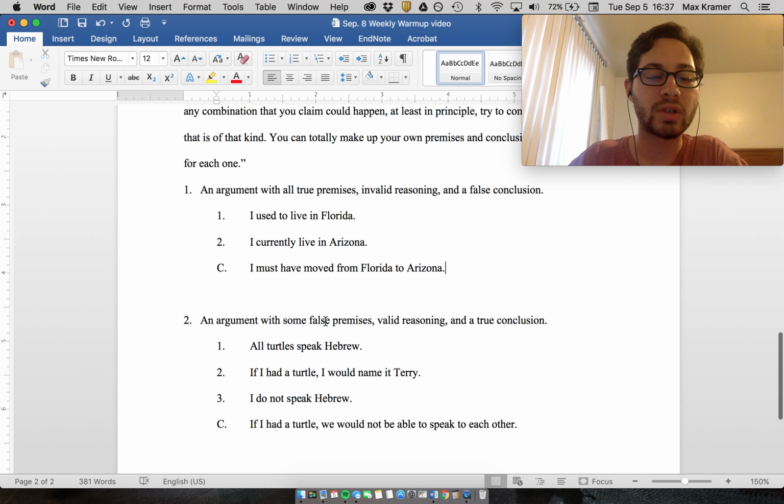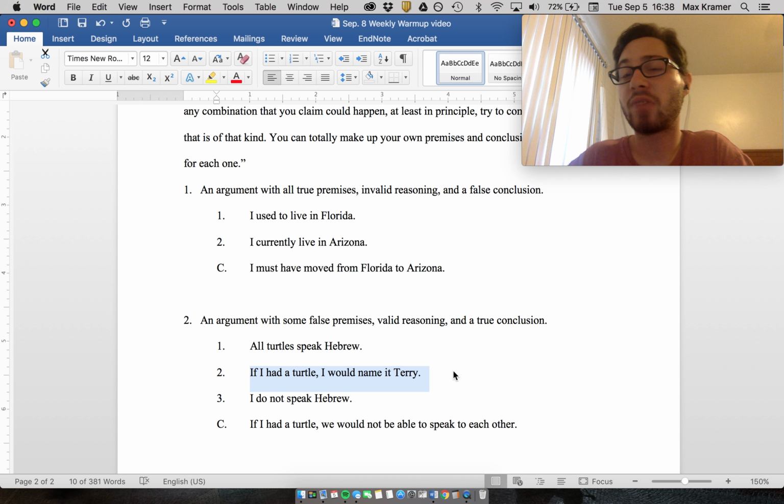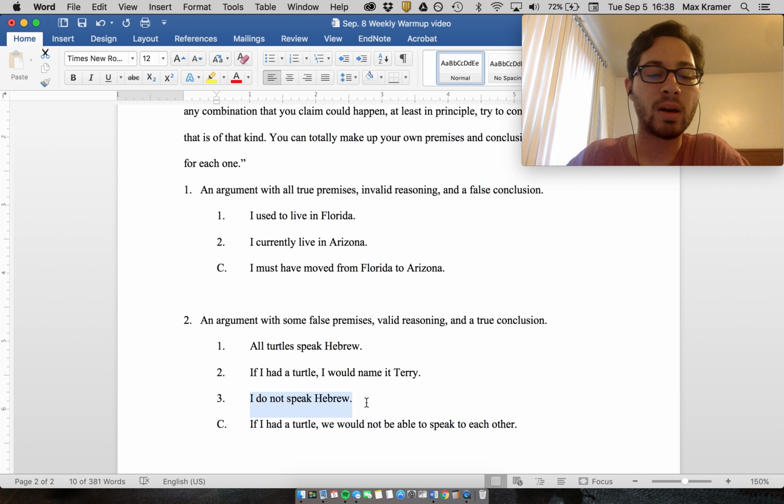Now, number two: some false premises, valid reasoning, and a true conclusion. So premise one, all turtles speak Hebrew. Obviously that's false. Premise two, if I had a turtle, I would name it Terry. That can be either true or false. It doesn't really matter since we already have one false premise. Premise three, I do not speak Hebrew. That's true, incidentally. And then the conclusion: if I had a turtle, we would not be able to speak to each other. So we do have a false premise or two false premises, depending on whether I actually would name a turtle Terry. But it is valid reasoning.